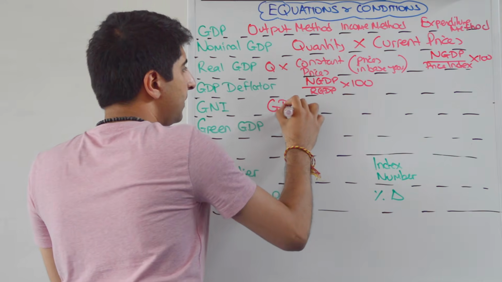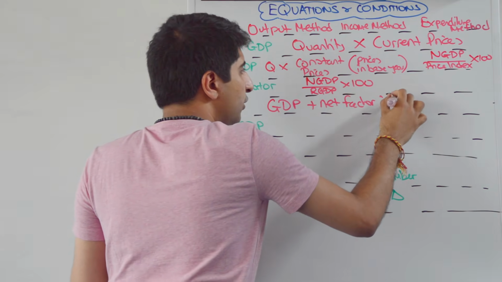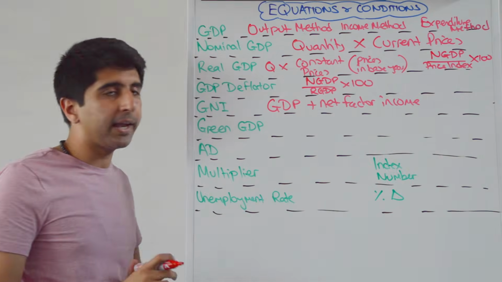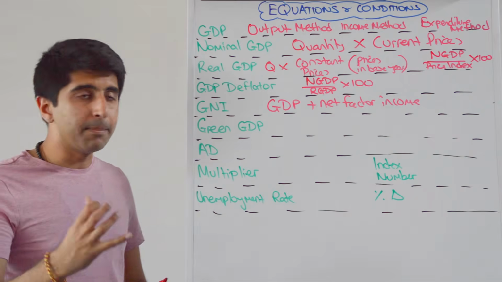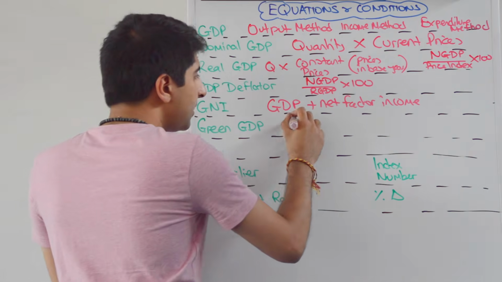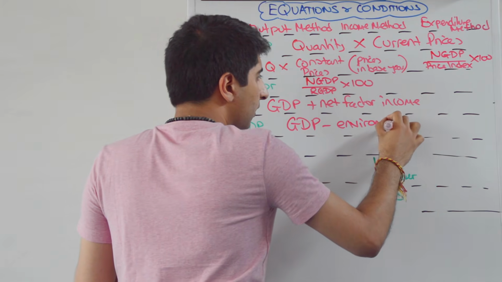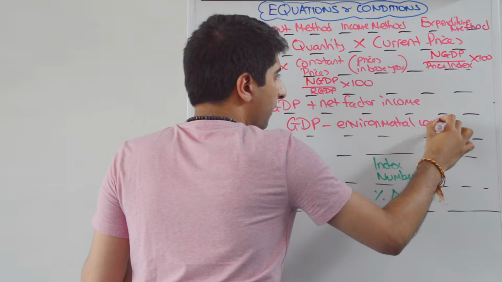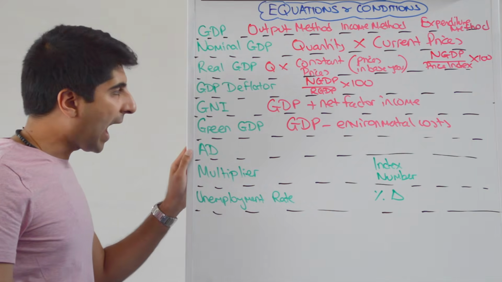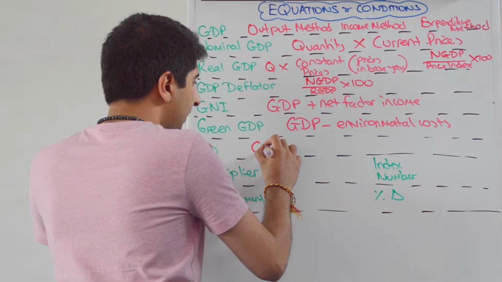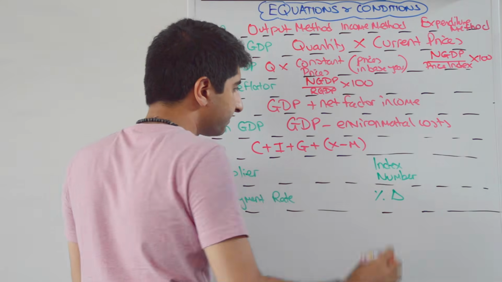GNI is just GDP plus net factor income. Very useful if we want to strip out the impact of multinational corporation profits. Very useful if you want to include the impact of remittances. Green GDP is GDP minus environmental costs. Okay, very good to overcome that concern of traditional GDP. Aggregate demand is C plus I plus G plus X minus M.